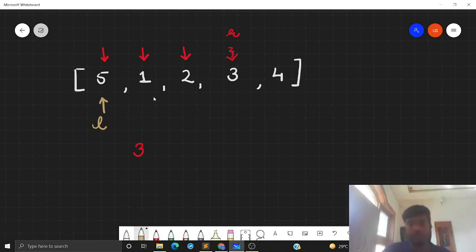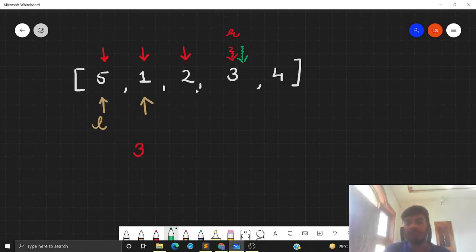So I need to move this pointer. Okay, so let's move this pointer to 2. Now, based on our second observation that all subarrays of a good subarray are good, we can say that this one is a good subarray as well as 1 comma 2 is a good subarray. So I can directly say that I can start looking for the right end of my subarray from this position only, right?